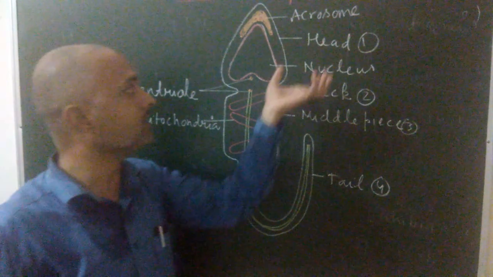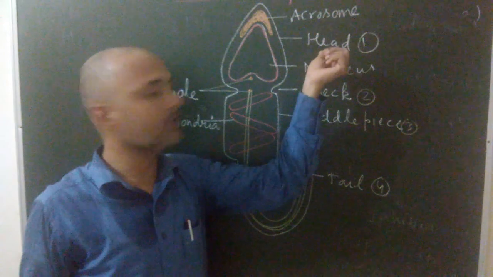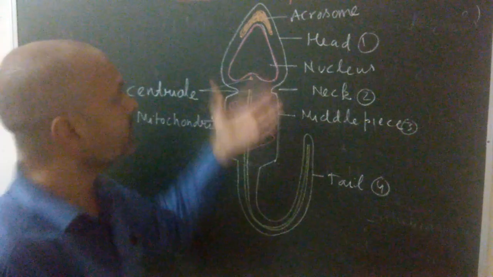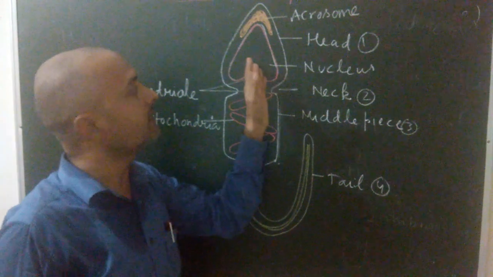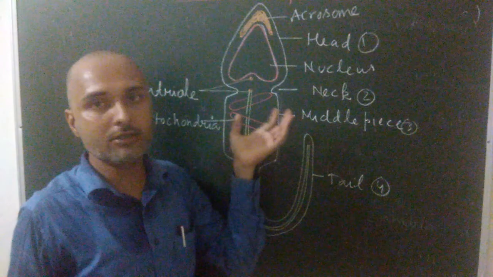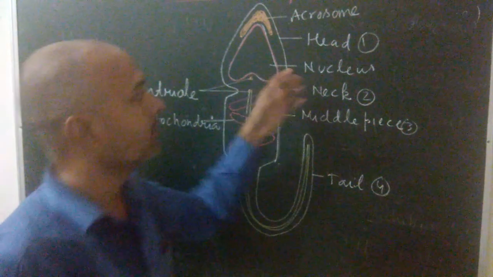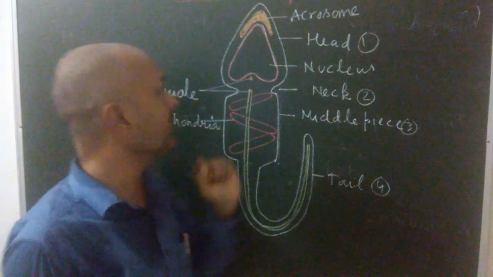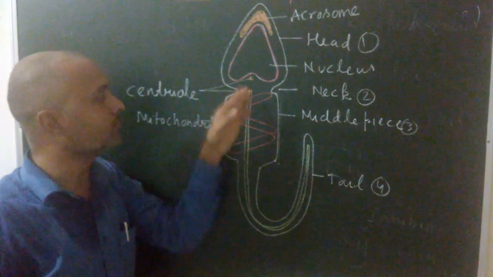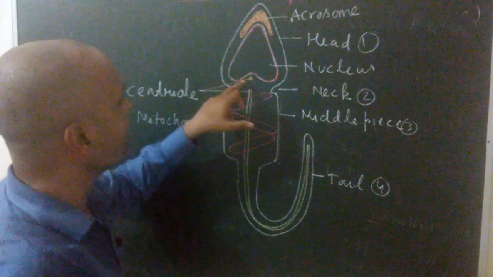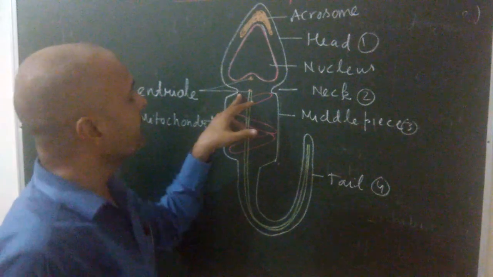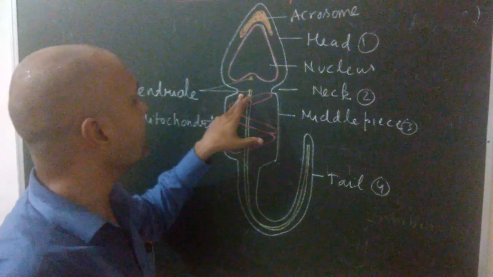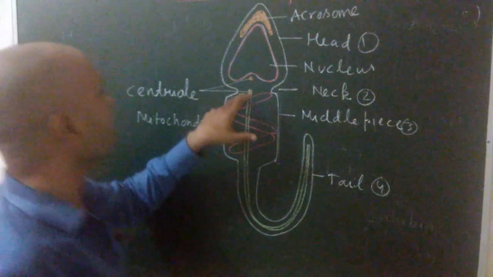Nucleus stores the DNA, or you can say genetic material, that enters into the ovum during the process of fertilization. This nucleus contains 23 chromosomes. Now see, the neck region contains 2 centrioles, proximal centriole and distal centriole.